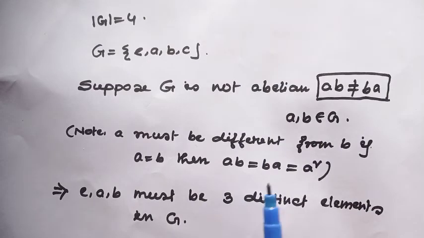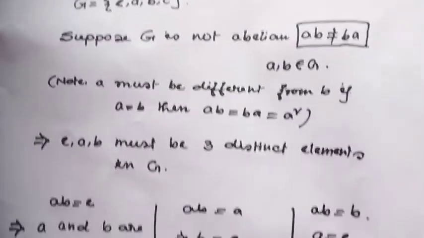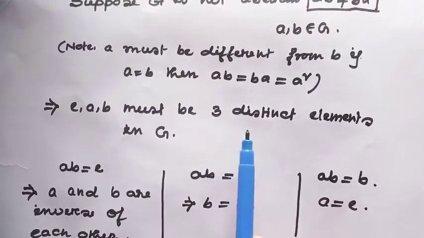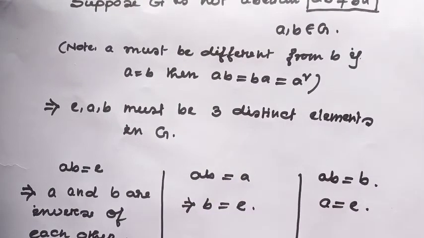So A and B are different. That means E, A, B must be 3 distinct elements of the group.